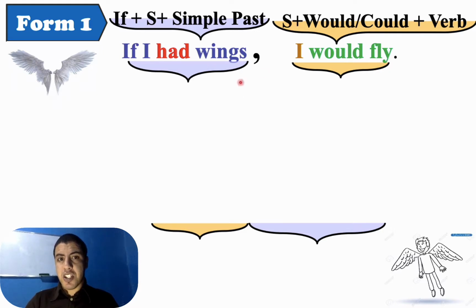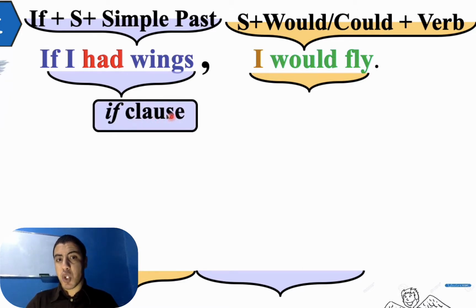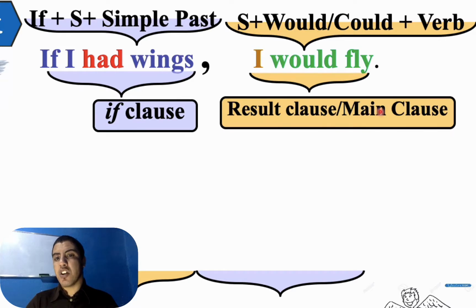So please, as you can see here, we have two sentences. We have if I had wings, then we have I would fly. So this is what we mean by if clause. Why is it called if clause? Because it starts with if. And this one is called the main clause or the result clause, because what is the result of if I had wings? The result is I would fly. So it is called the main clause.